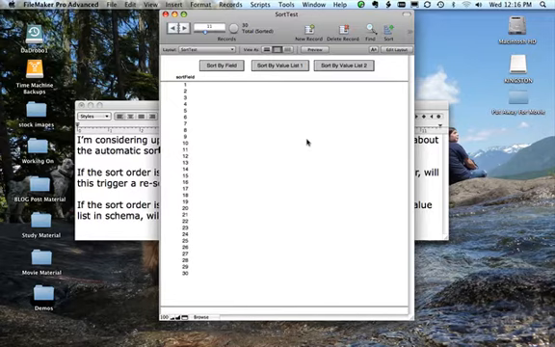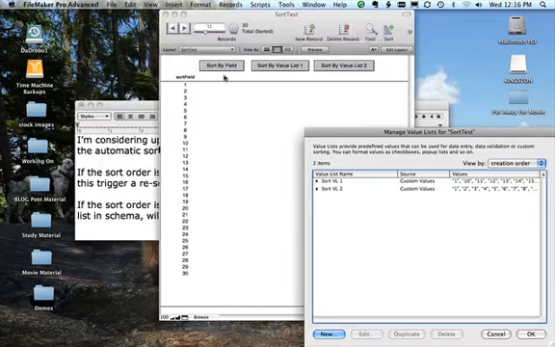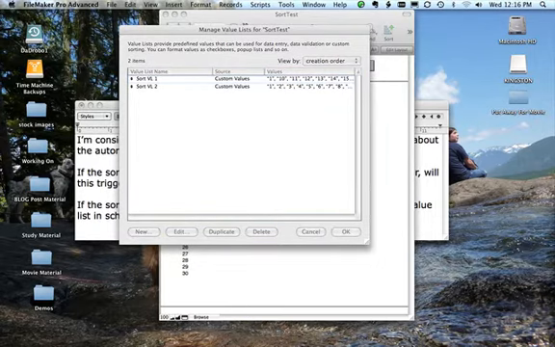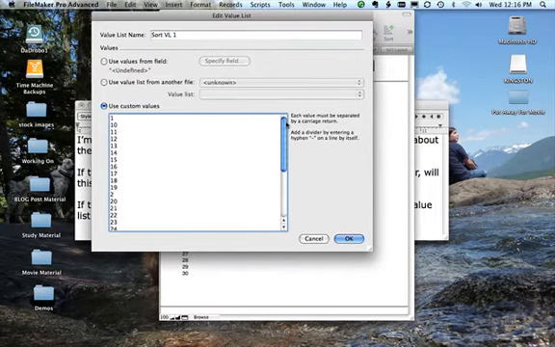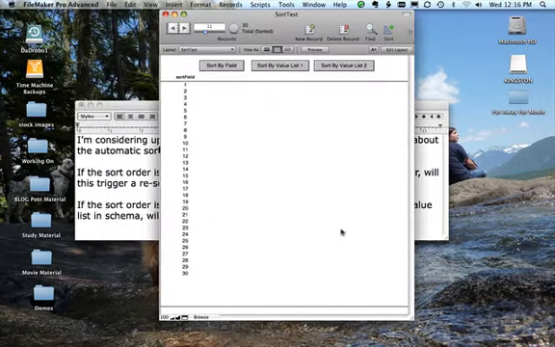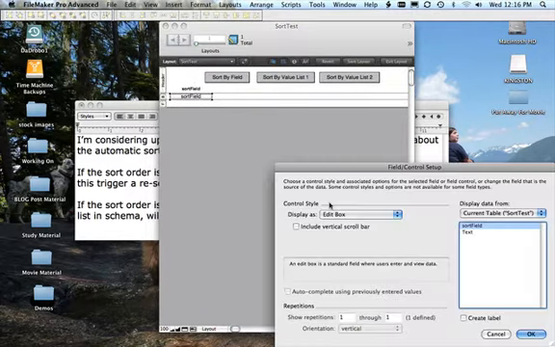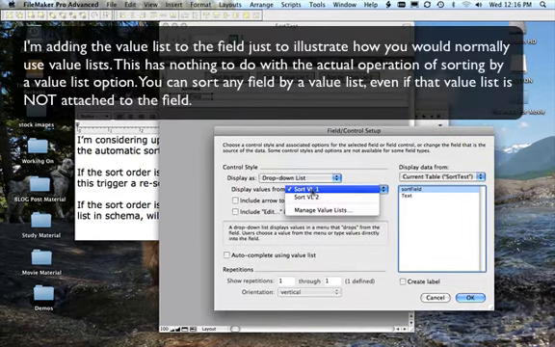And what we're talking about here is if we go ahead and bring up our value lists. I have a couple value lists already I put in here. The first one, it's kind of got a wild sorting. Basically, it's a text sort that I copied and pasted in as my value list choices. So let's give it a value list first. Let's attach that to a value list. This doesn't have anything to do with the sorting. I'm just doing it so you can see it.